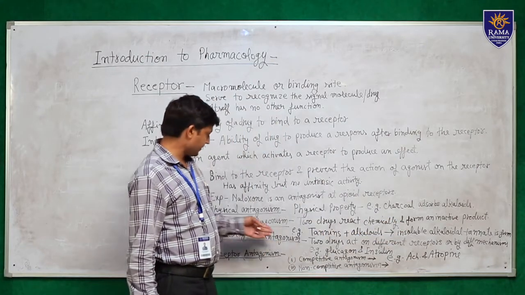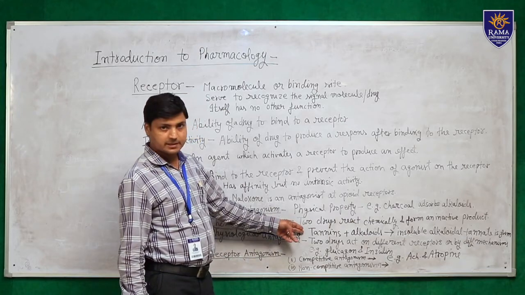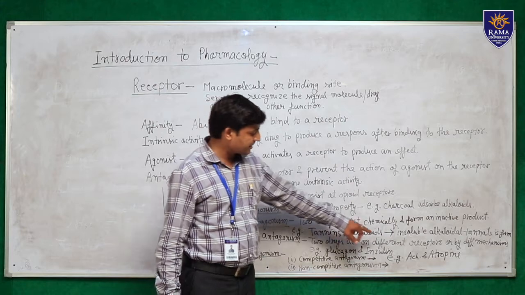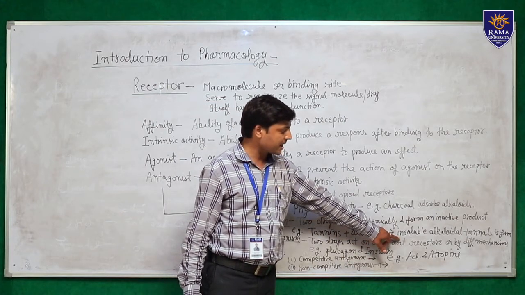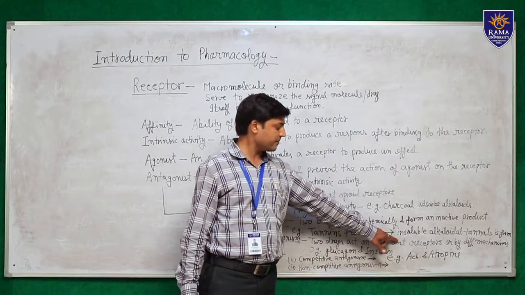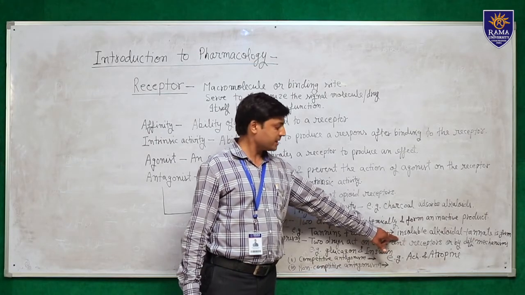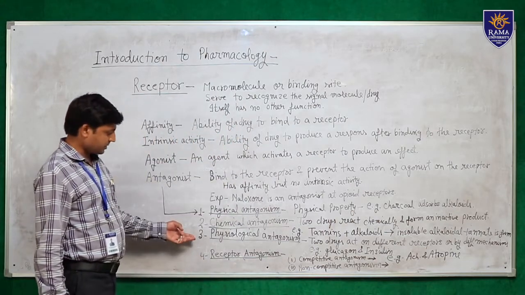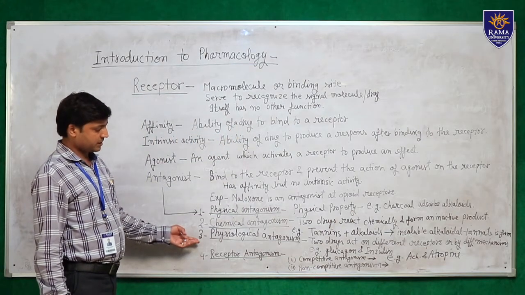An example of a chemical antagonist is tannins. If tannins and alkaloids are given simultaneously, they form insoluble alkaloidal tannate, which means it precipitates the alkaloids and forms alkaloidal tannate. And the third antagonism is physiological antagonism.